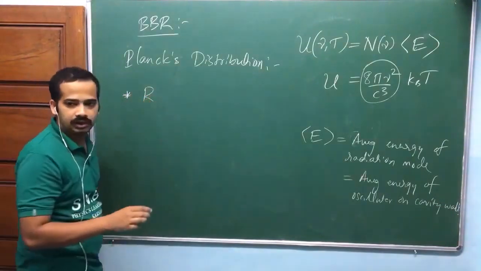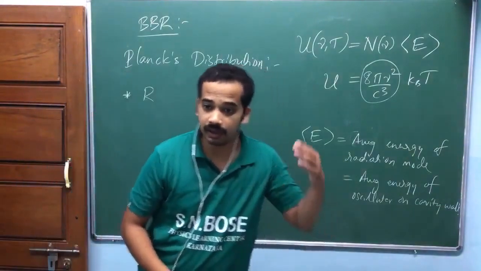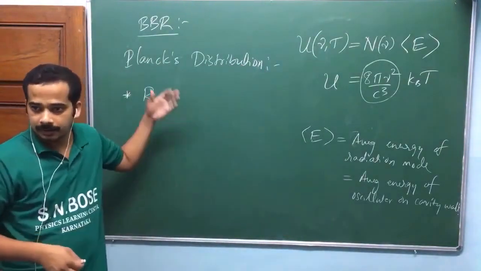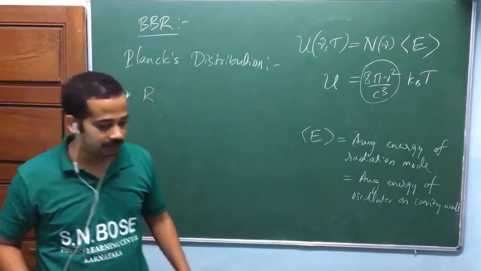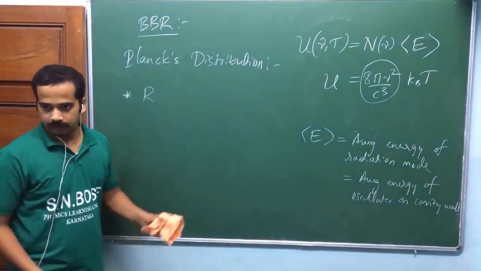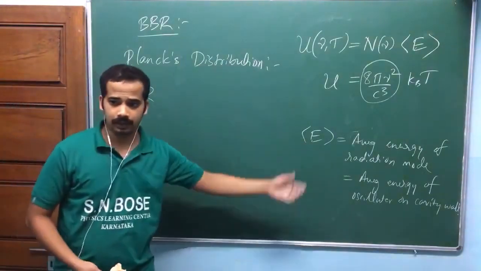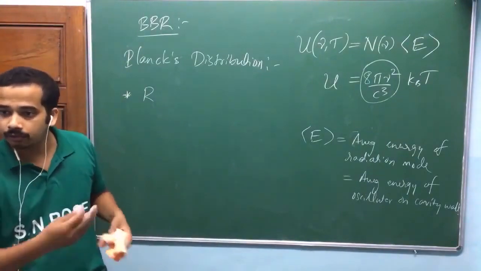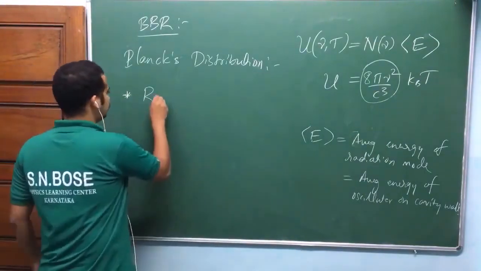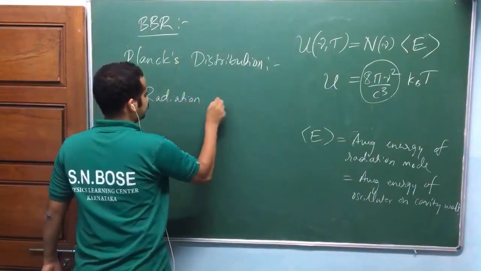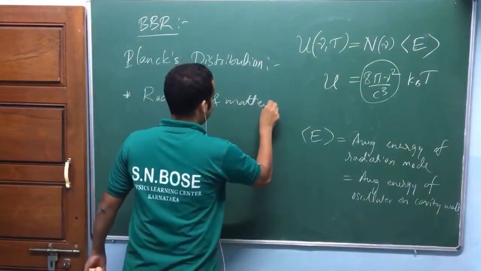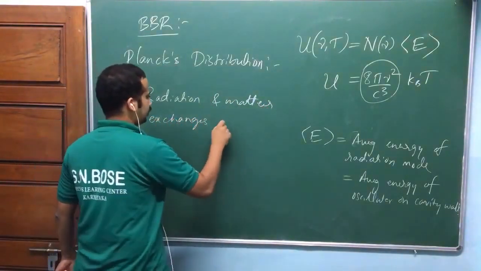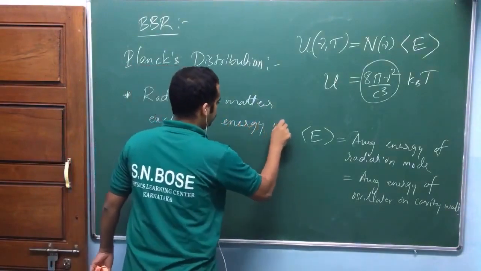It is exchanging energy, and he made two very important assumptions. Energy exchange between radiation and matter happens in a discrete manner. Now look at here, we are improving our understanding. We knew about radiation, we knew about matter, isn't it? Now radiation and matter exchange energy in a discrete manner. That is an improvement in our understanding, isn't it?